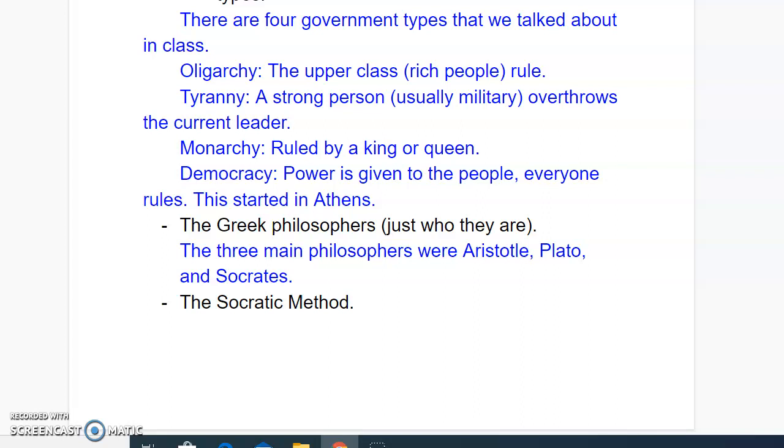The third one is monarchy, which is ruled by a king or a queen, and then the upper class are also involved in that, but there's a king or a queen in charge. And the fourth one, which we talked a lot about, is democracy, where the power is given to the people. So everybody rules. Remember, everyone has a right in their government, everybody can vote, and that started in Athens.